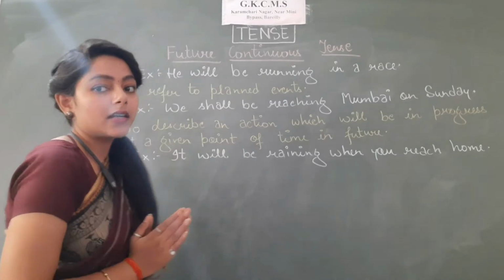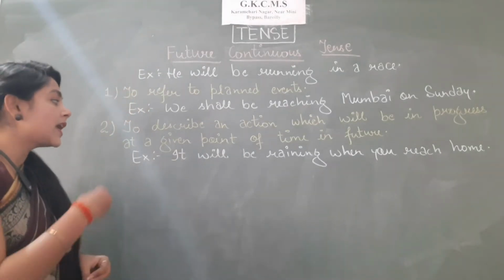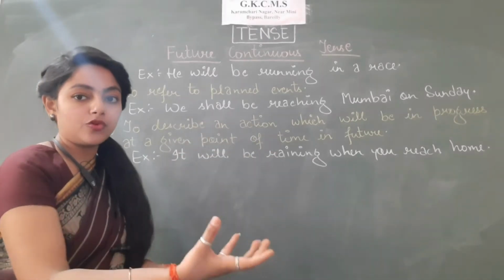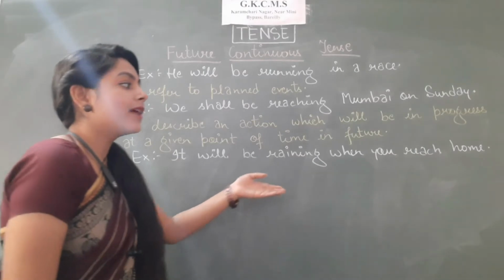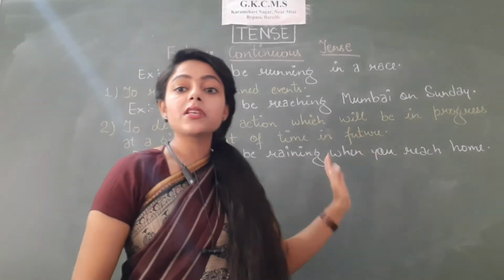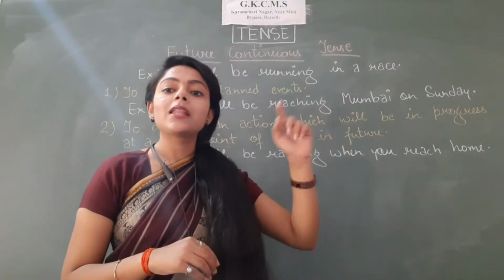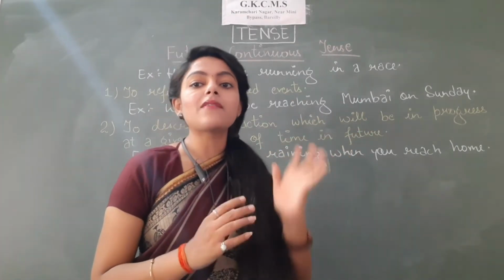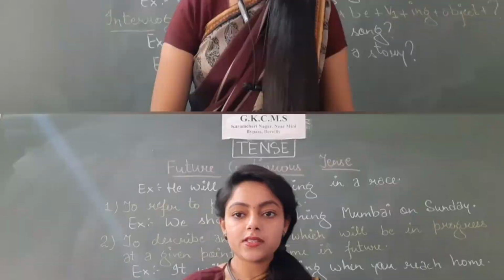What is the next case? To describe an action which will be in progress at a given point of time in future. Okay, to understand this, let's see the example. It will be raining when you reach home. So this thing will take place in future at a particular time. When you reach home, then it will be raining. So I hope you have understood. So in this case also, we will be using future continuous tense.